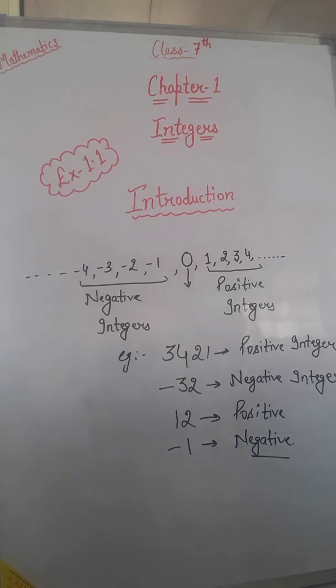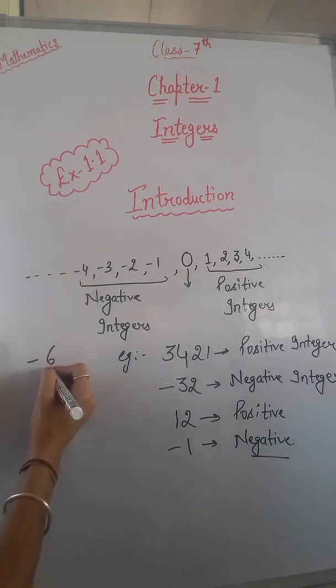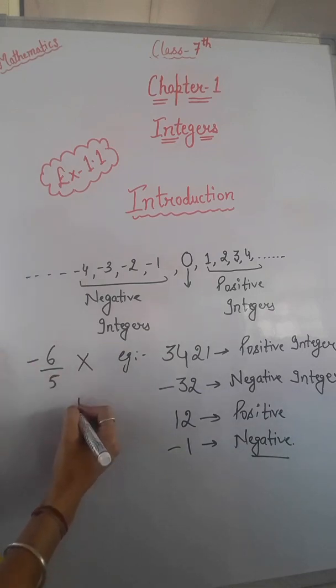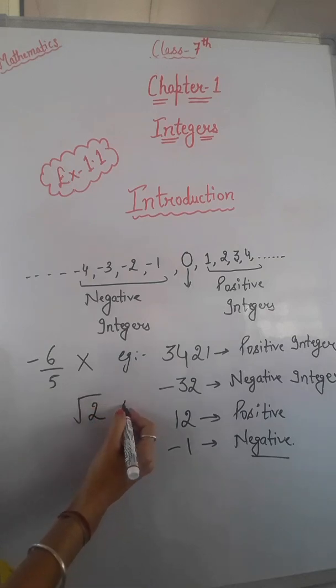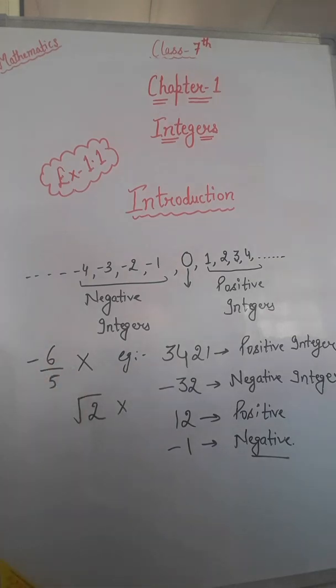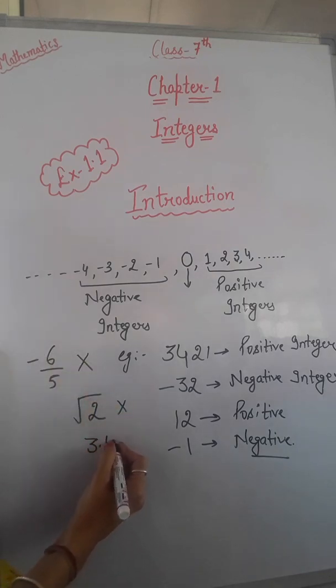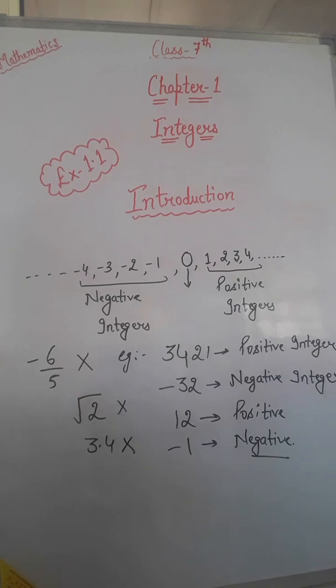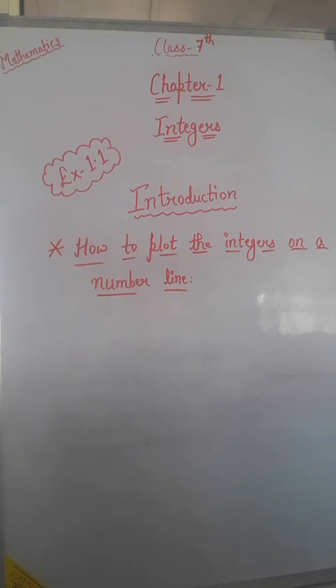Now suppose we have a number like -6/5. So this number is not your integer. This is your fraction number. Suppose we have a number like √2. So this is not an integer again. This is your irrational number. Suppose we have an example like 3.4. So this is not your integer again. Numbers with decimals we also do not call integers. Clear? Now your next topic is how to plot the integers on a number line.